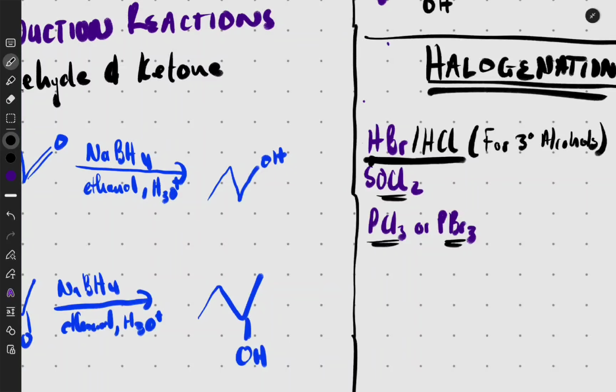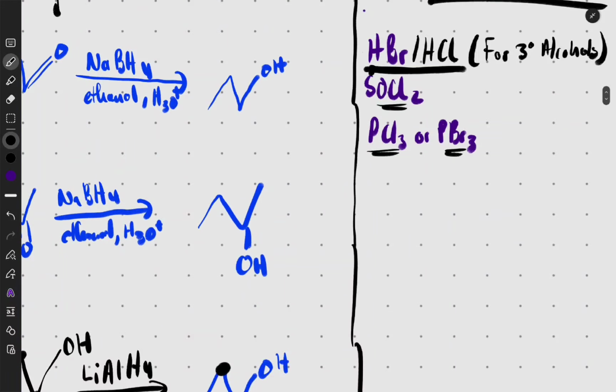Now, you must also know that this same reagent is added to alkenes, to get your group 7. For example, we can have an alkene like this.